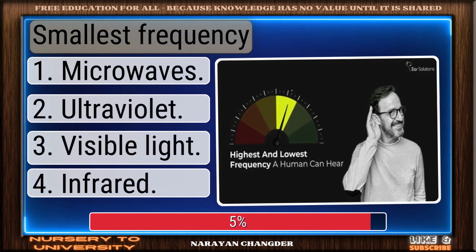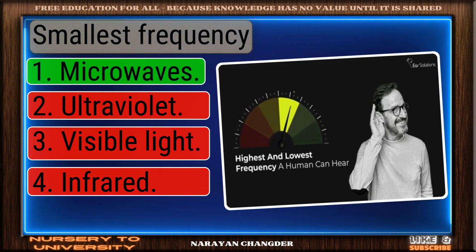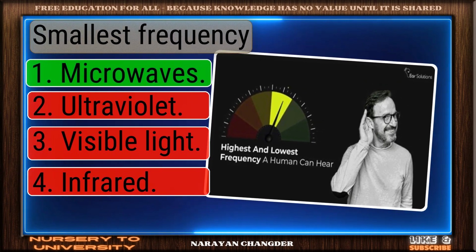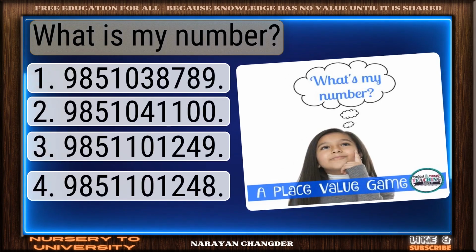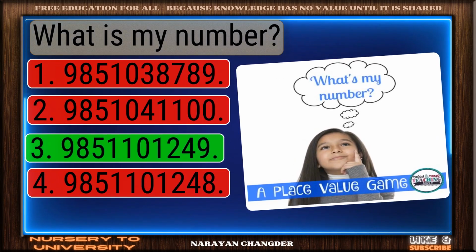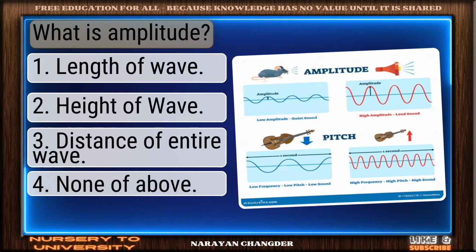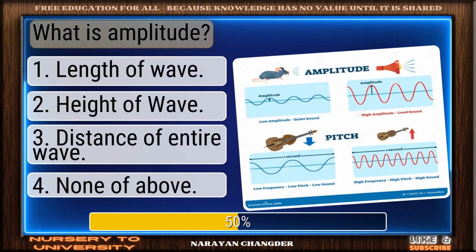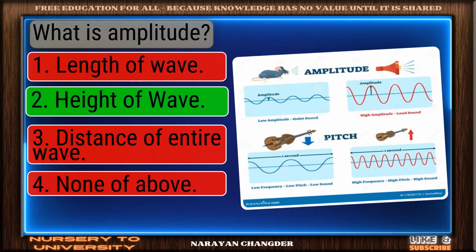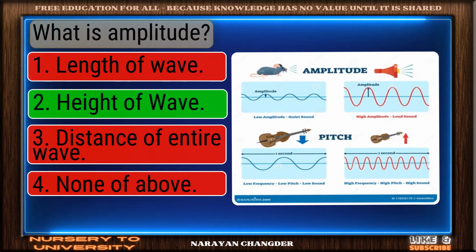Smallest frequency? Nice selection. Microwaves is the correct and valid answer. What is my number? On track. 985121249 is the correct answer. What is amplitude? Right choice. Height of wave is the best answer.